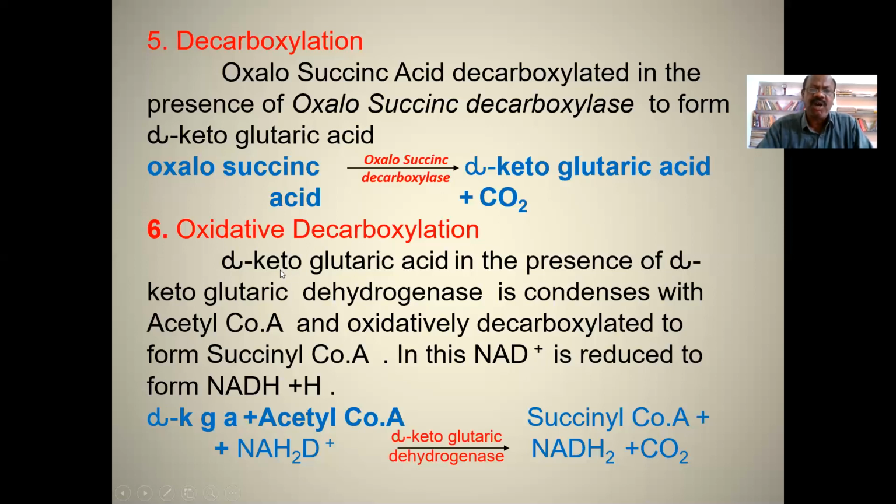In this reaction, alpha ketoglutaric acid, in the presence of alpha ketoglutarate dehydrogenase, condenses with coenzyme A and is oxidatively decarboxylated to form succinyl coenzyme A. In this reaction, NAD is reduced to NADH2. So alpha ketoglutaric acid plus coenzyme A plus NAD gives succinyl coenzyme A plus NADH2 plus carbon dioxide.